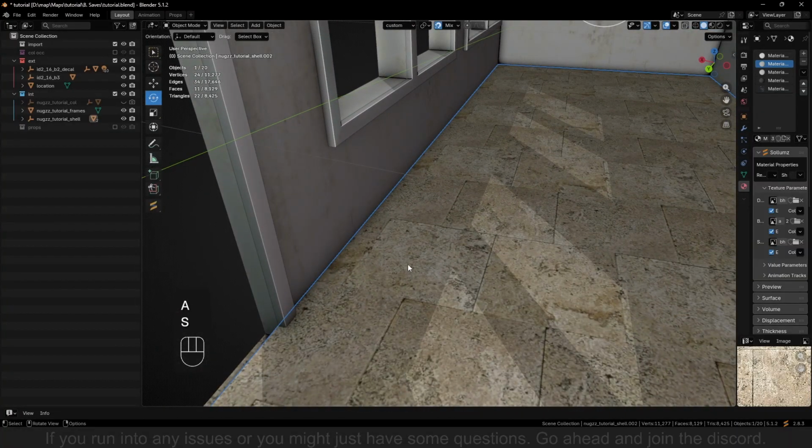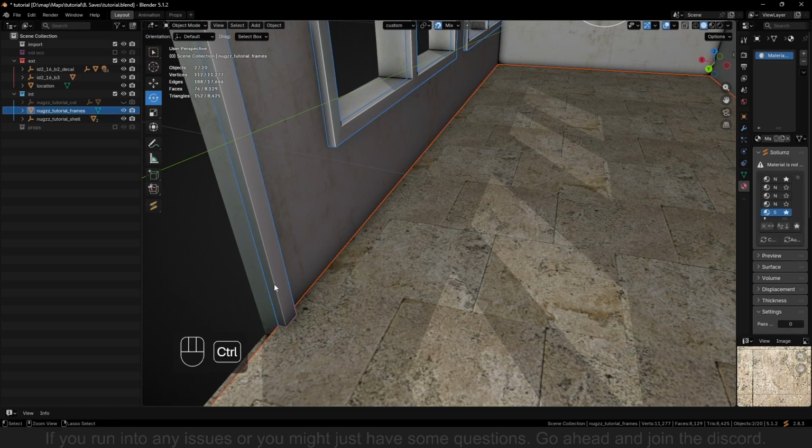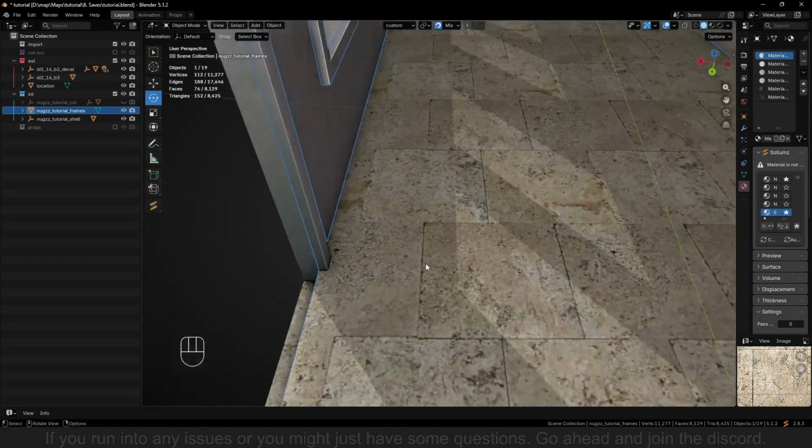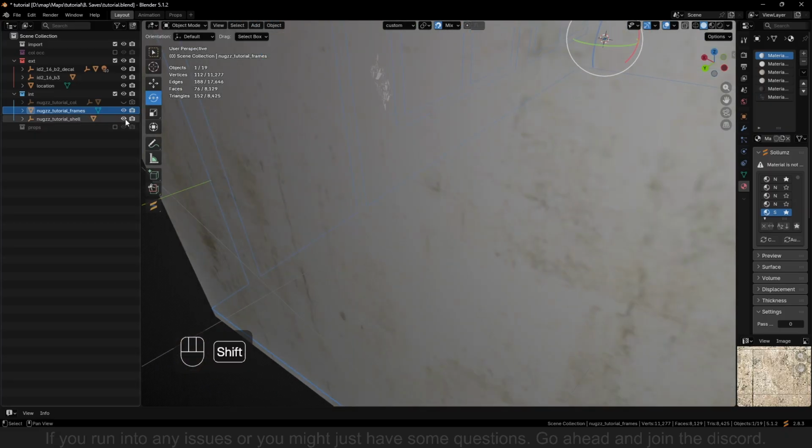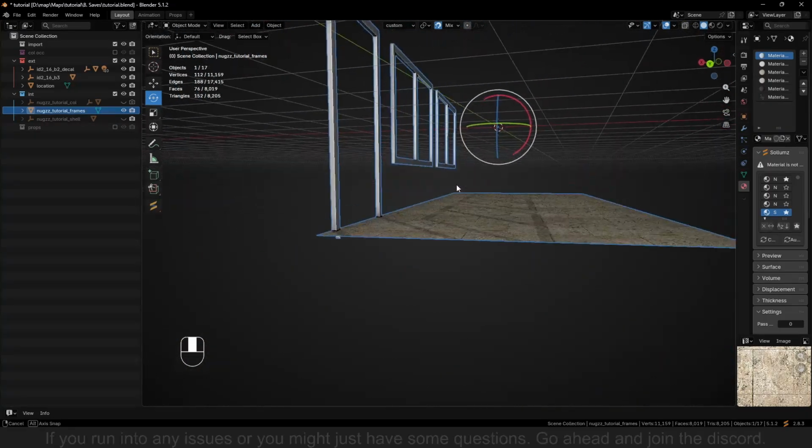So we take this one as the first selection, shift click the frames and click Control J to combine them. After doing this, we can just hide the shell, so we have just this on.